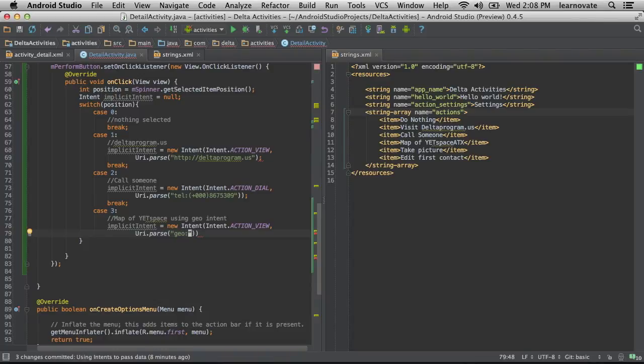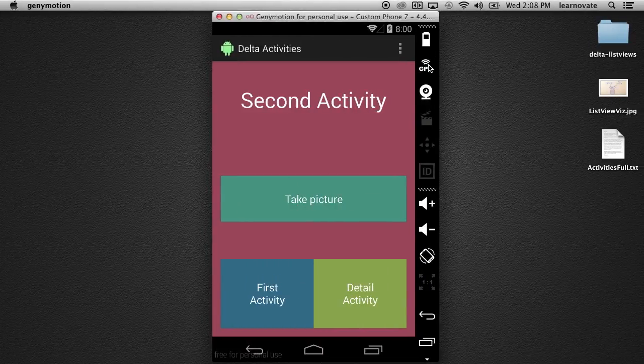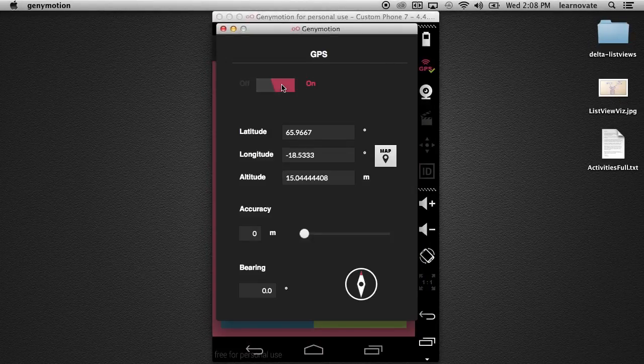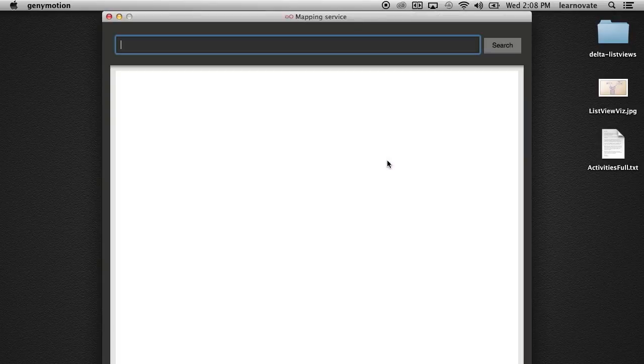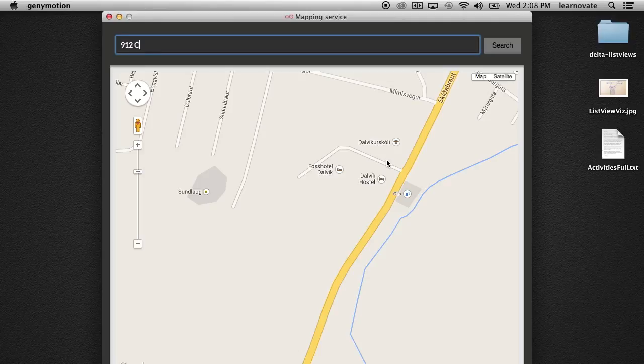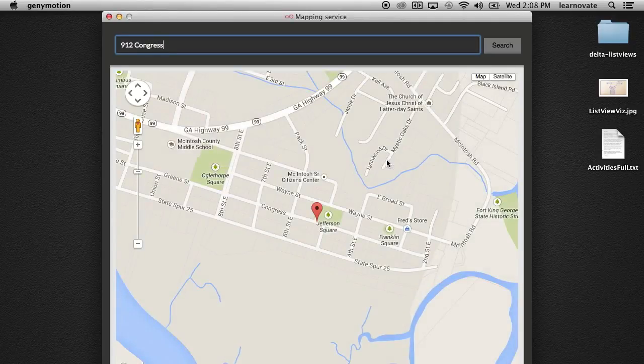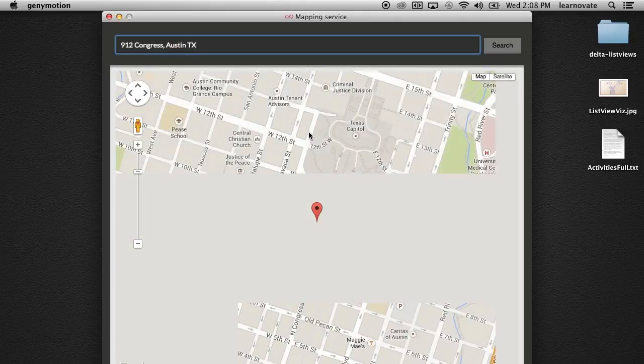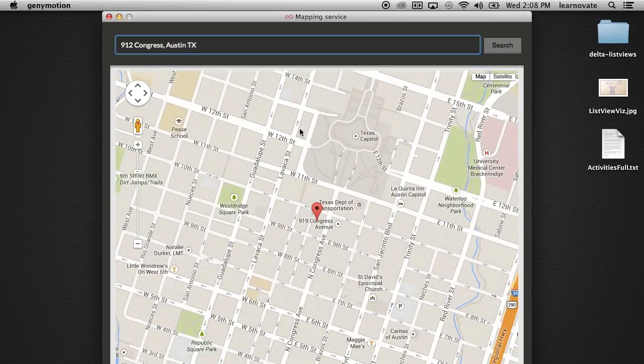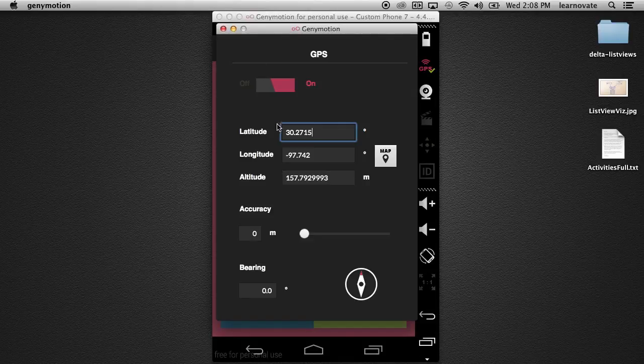And here we're using a geo, right? So for geolocation apps. And with geo, you need to turn on your Genymotion's GPS emulator. I actually really love this part of this emulator. It's really awesome that you can just say, pretend that my phone's here. There we are. Live in the studios of Learnovate Labs.